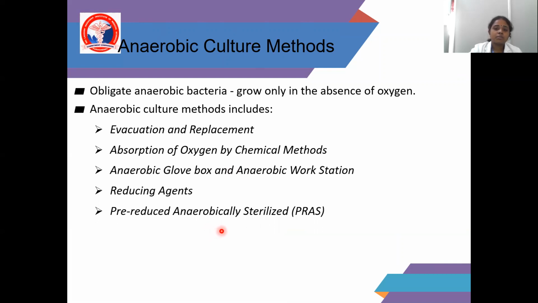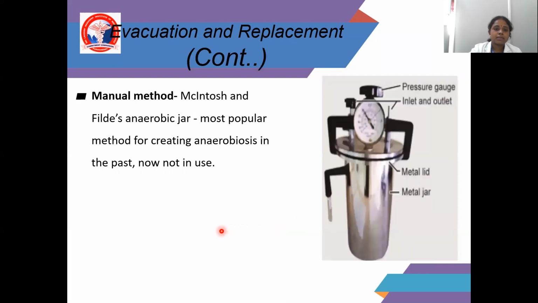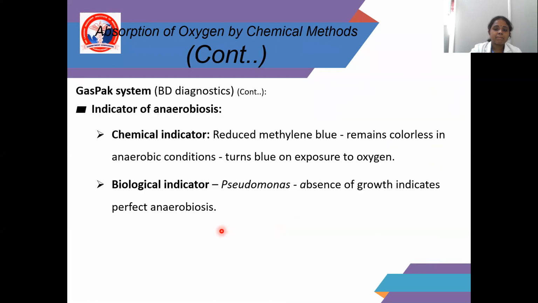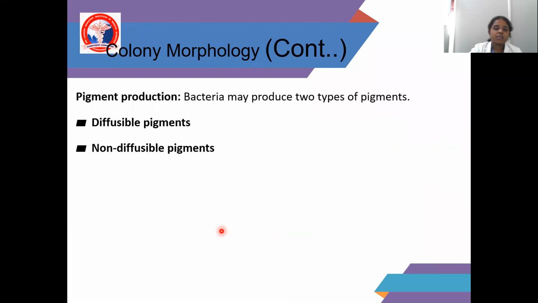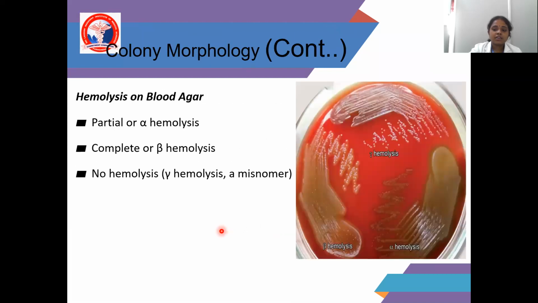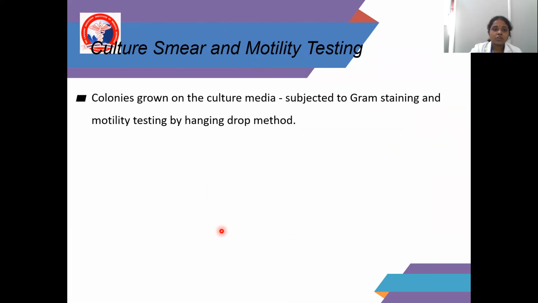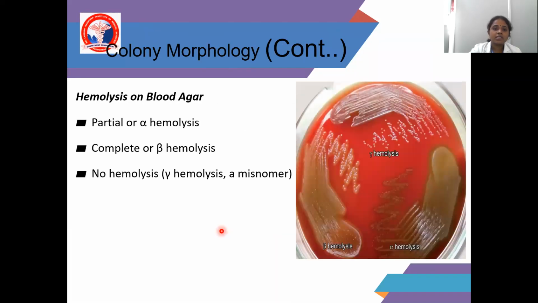So I will show you the blood agar plates. In enriched media, we see hemolysis. I told you previously about culture in enriched media, where we see hemolysis. This is a picture showing hemolysis on blood agar. I told you alpha hemolysis, beta hemolysis, and gamma hemolysis.